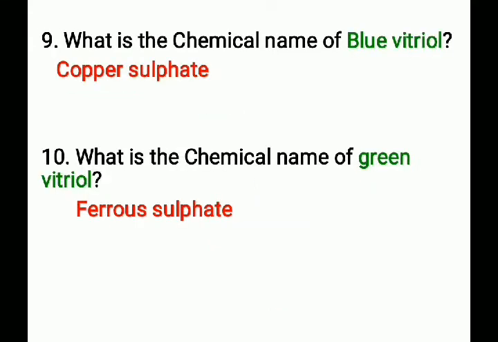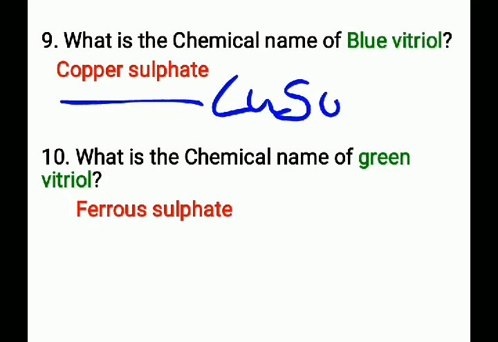Next question: what is the chemical name of blue vitriol? That is copper sulfate and its chemical formula is CuSO4 XH2O. The chemical name of blue vitriol is copper sulfate and its chemical formula is CuSO4 XH2O. Friends, this question appeared in many of the competitive exams.